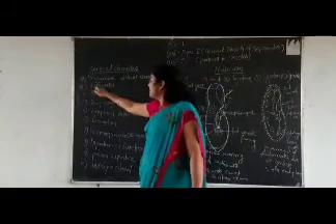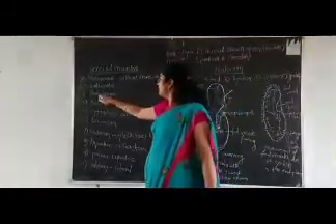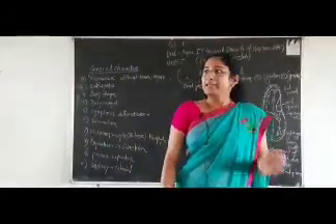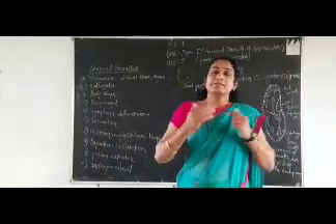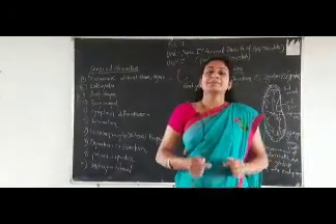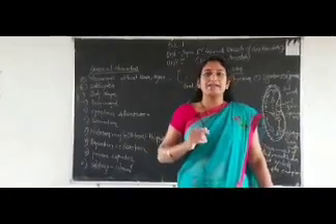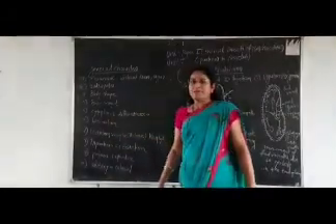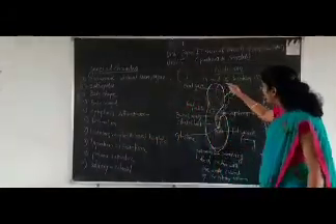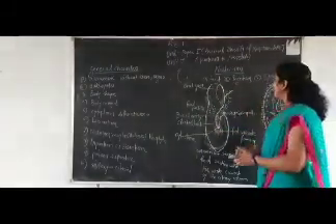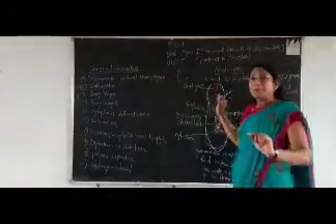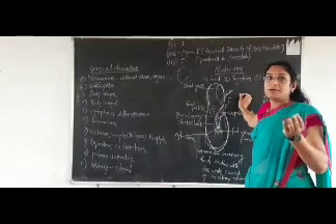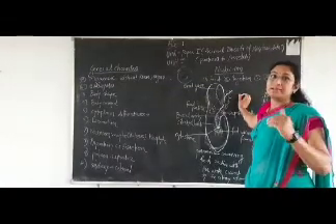Then the second character is that it is eukaryotic. Then the third one is the body shape. Protozoans' body shapes are variable. Variable means some protozoans are oval shaped, some are elongated, some are irregular also. Then the fourth character is the body covering. Protozoans are covered by a pellicle. But some protozoans are not covered by a pellicle, they are covered with a shell. That shell is also called an exoskeleton.